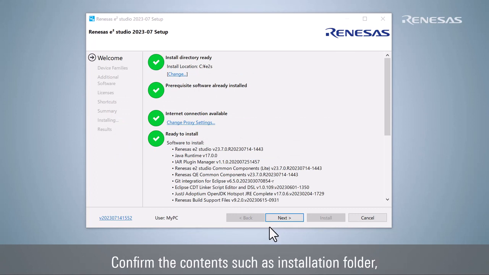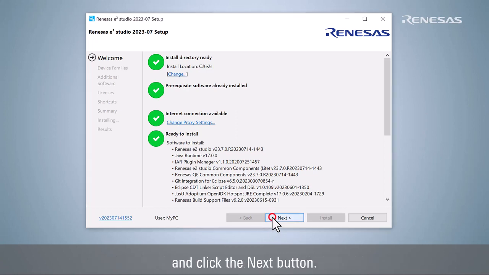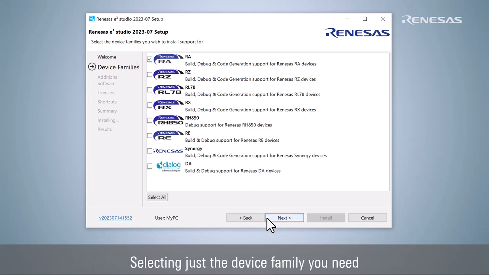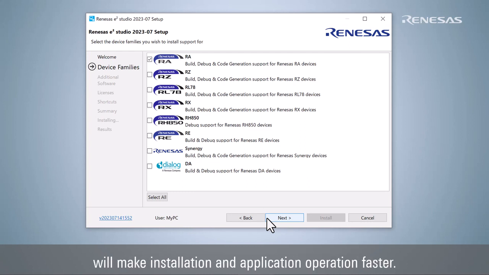Confirm the contents such as installation folder, and click the Next button. Select the device family to be used and click the Next button. Selecting just the device family you need will make installation and application operation faster.